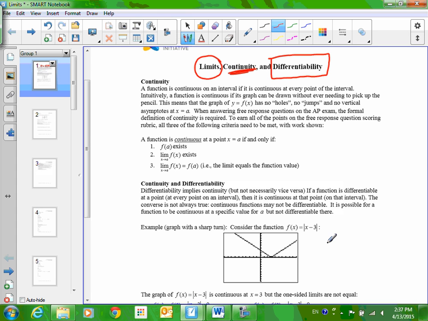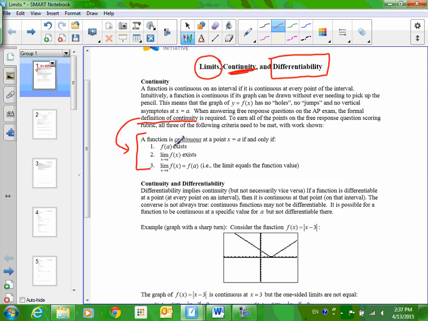So, about continuity. A function is continuous if it has no holes or jumps or vertical asymptotes. Some of you might think, oh, I can trace it with my pencil without picking my pencil up. However, there is something called the definition of continuity, and that's what this is right here. On the AP test, on your mock exam even, you were asked, was something continuous, use the definition of continuity to explain your answer. What that means is you have to refer to these three things.